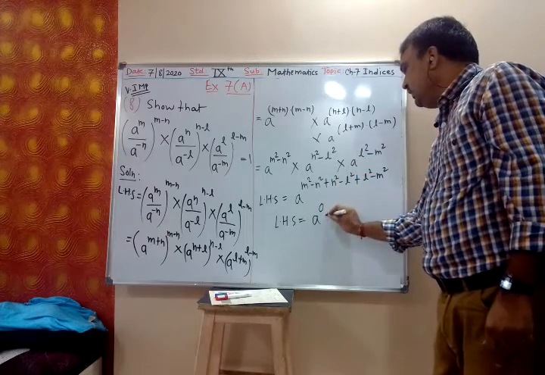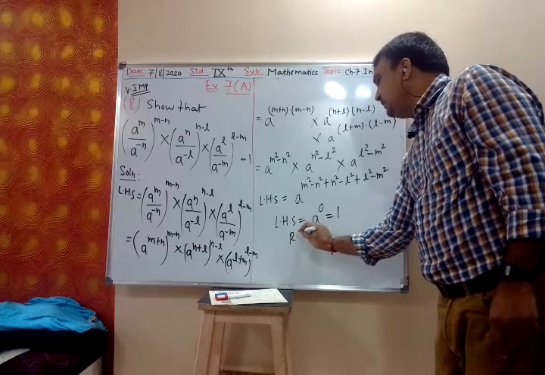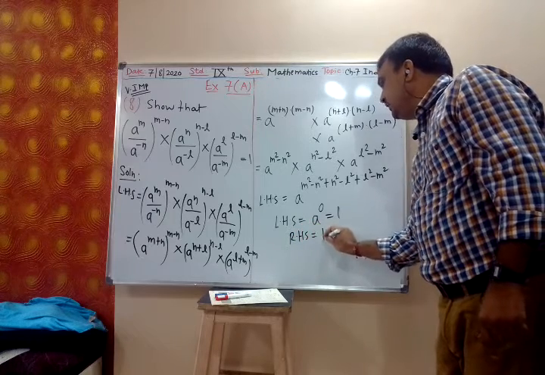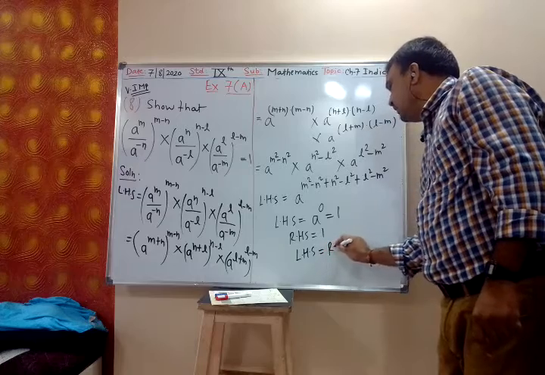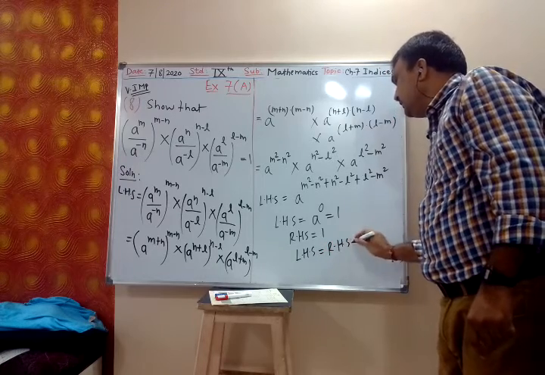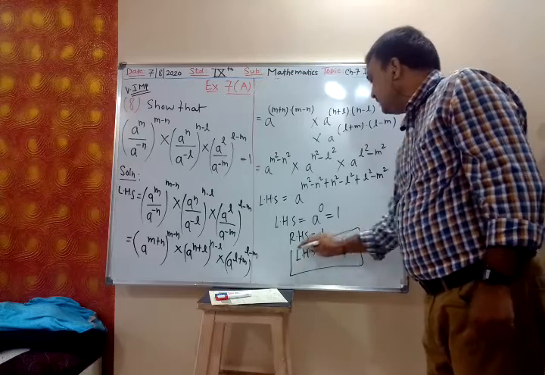A raised to 0 and that is 1. And my right hand side is 1, so LHS is equal to RHS.